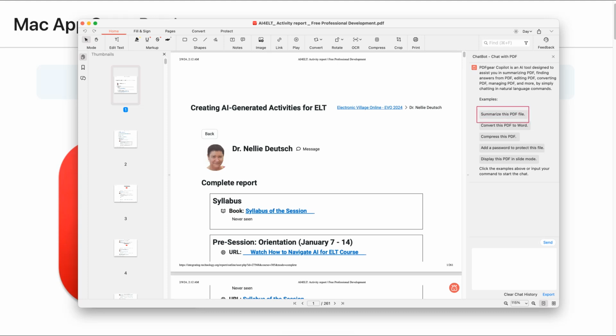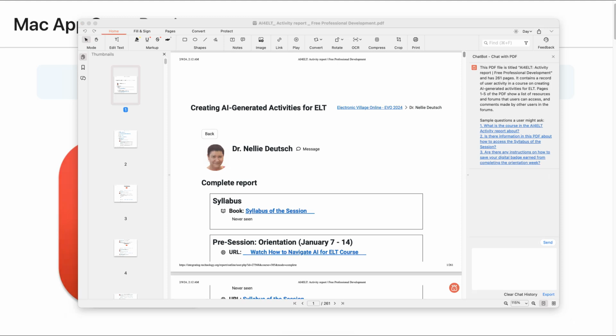Notice, summarize this file, convert this file to Word, compress this. Now you might want to compress it and then take it to PDF chat or any other that was too big, or the file was too big for it, because I believe chat PDF takes files up to 20 MB. All right, so this is what you're going to get. We're going to go with summarize. So let's go into that.